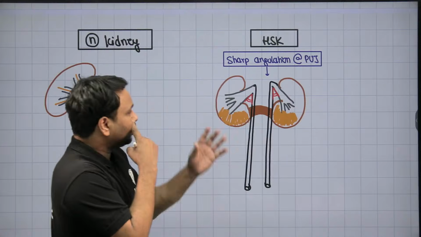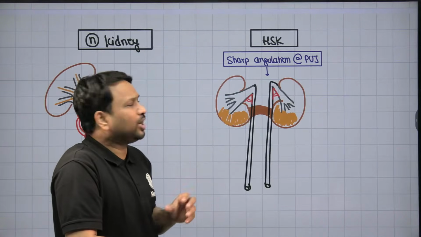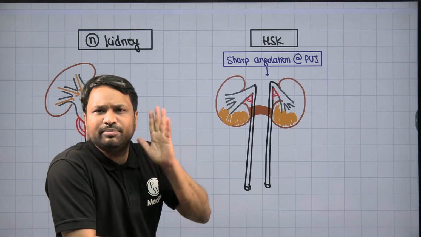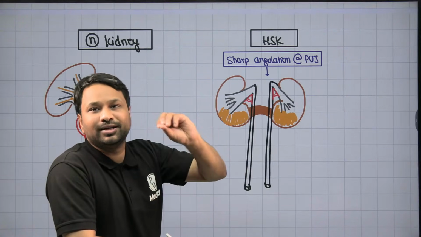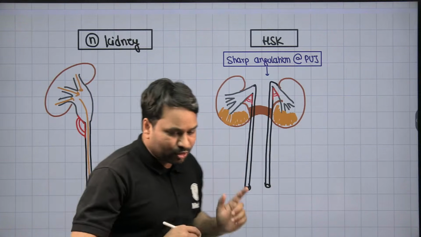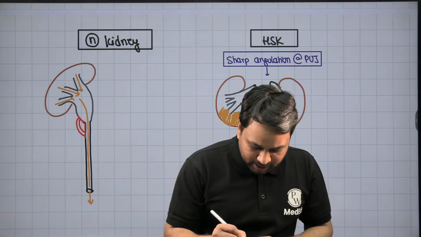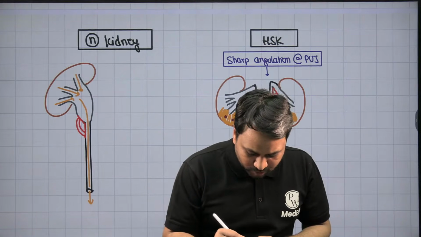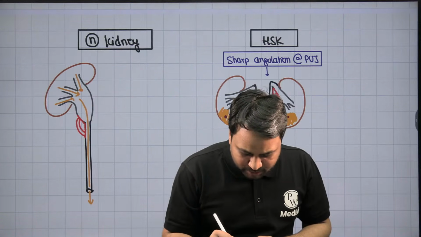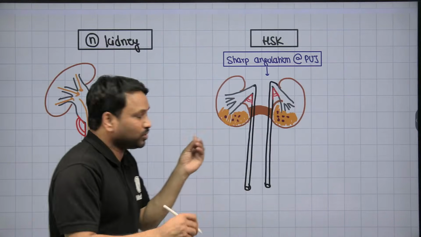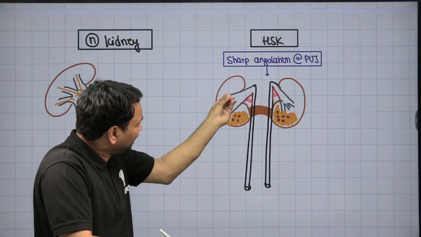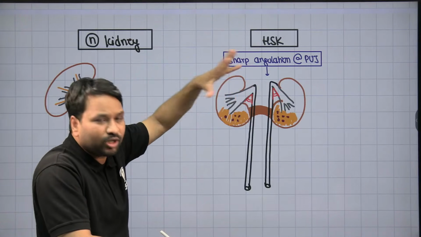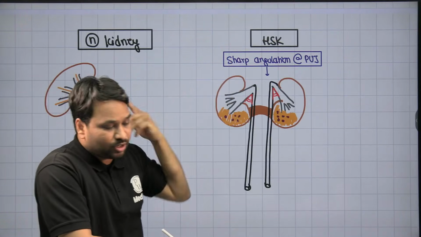This is urinary stasis which is going to occur. Now, we all know whenever there is stasis of urine, what will happen? It will result in precipitation of stones. And that precipitation of stones will result in recurrent ureteric colic. So here, every new day a new stone will form. These are usually calcium oxalate stones. And these stones are going to spill into the ureter, and they will block the ureter, causing recurrent episodes of ureteric colic, right?